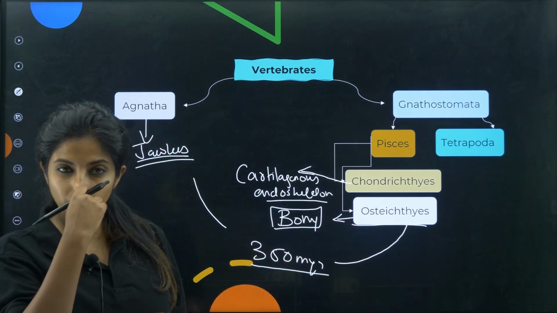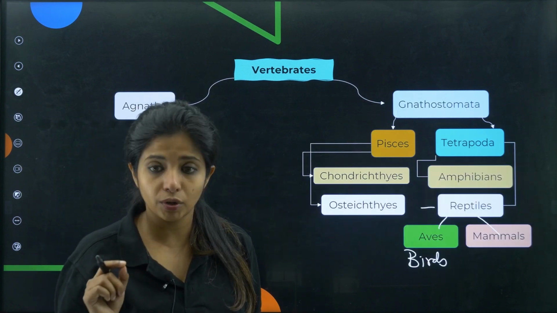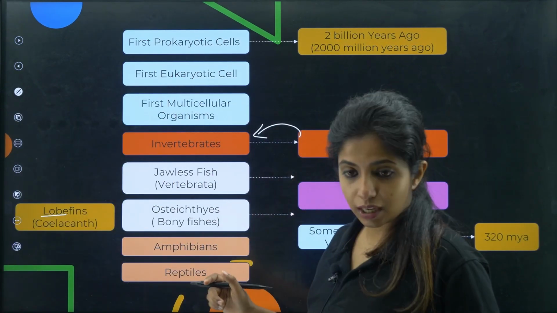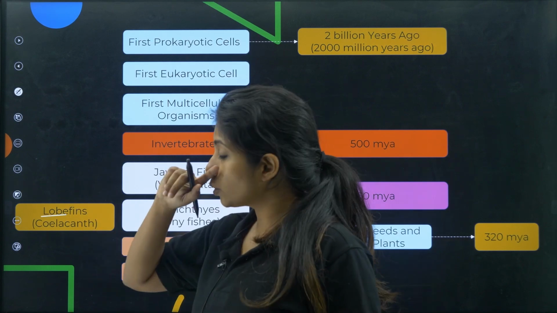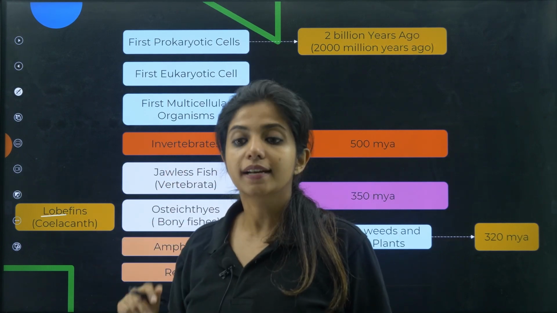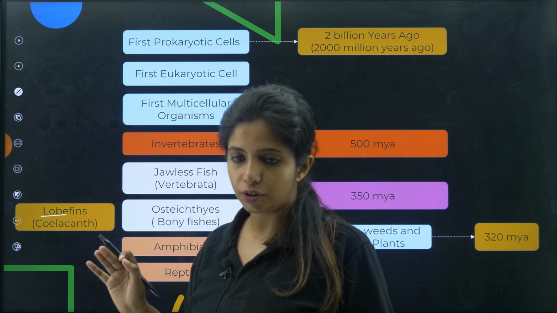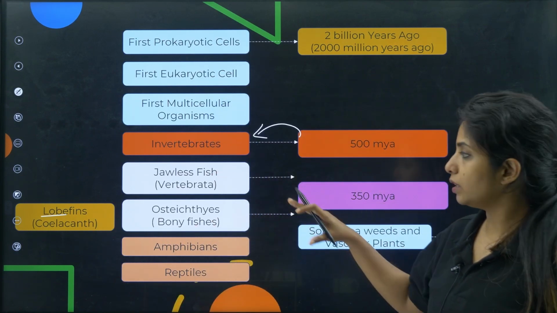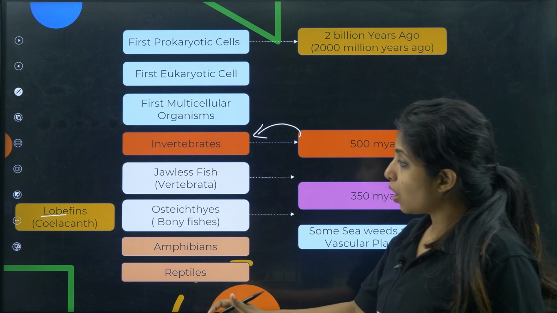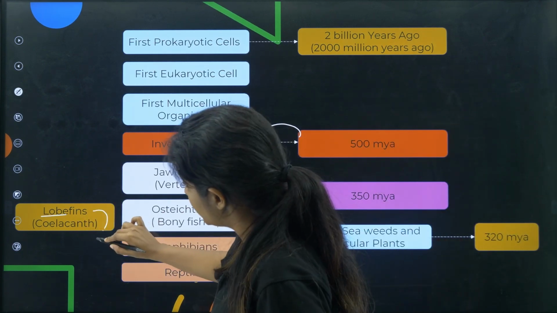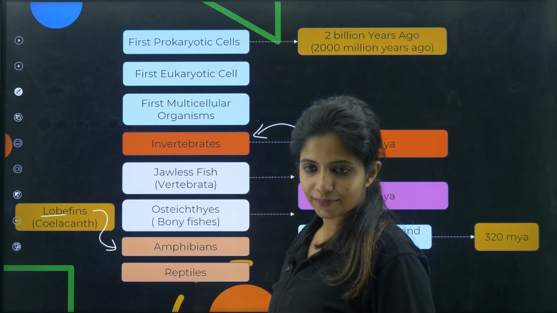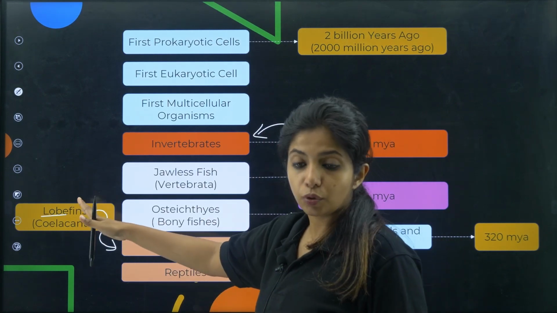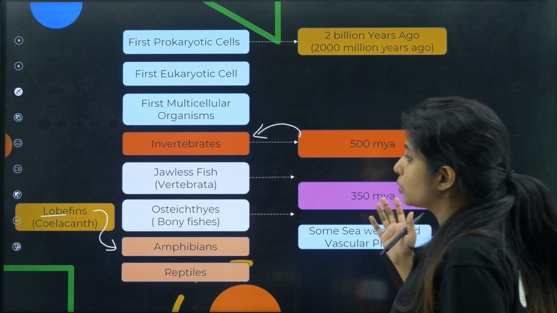Now in Osteichthyes, there was one particular Osteichthyes which is given in your NCERT, and that is lobfins. What do you call it? Lobfins. And you also call it coelacanth. What do you call it? Coelacanth. Please remember, it's a very important name. Over here, in these 350 million years, these things were observed. Now from lobfins, it was said that the amphibians came. It was expected that it would be extinct, because we are talking about millions of years ago, right?